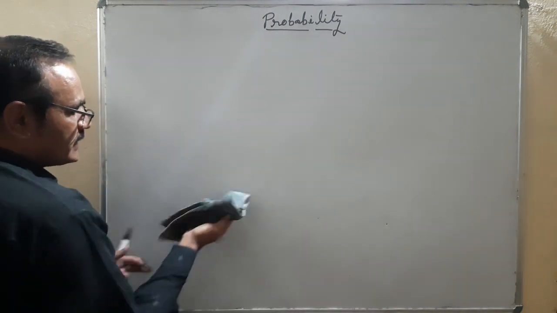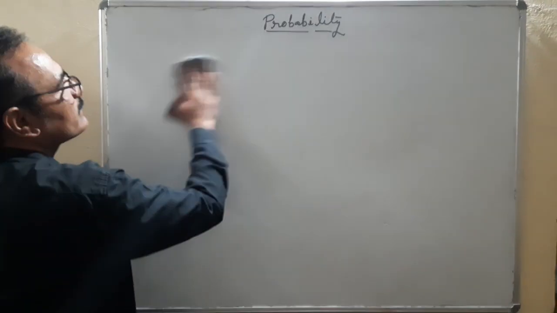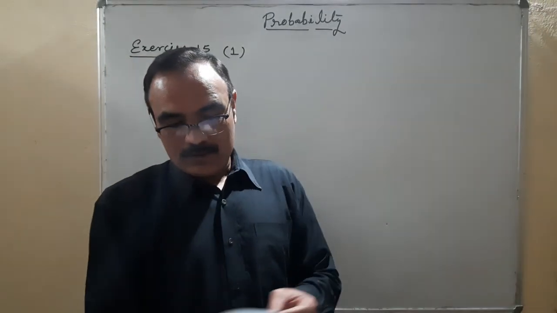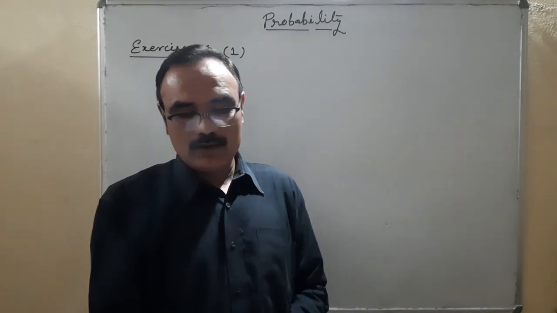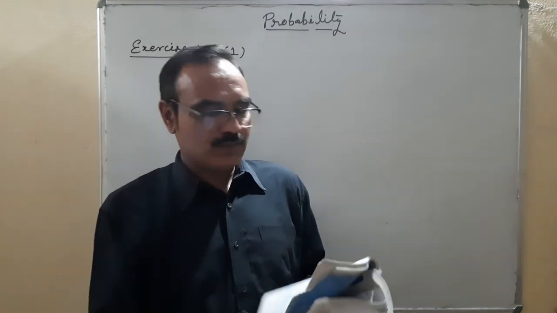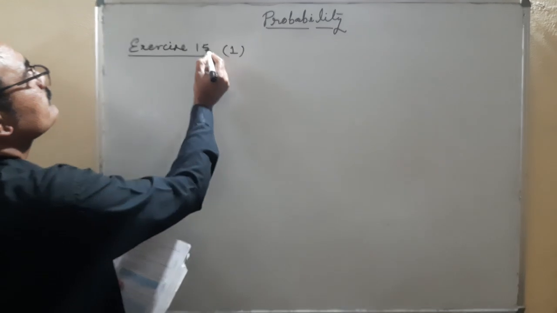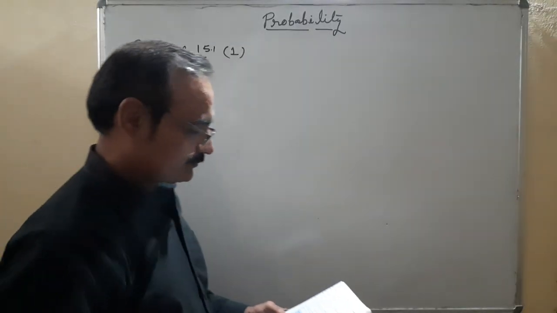There is a single exercise. I am taking some questions of this exercise. Exercise 15.1, question number 1. I am taking question number 1 first.